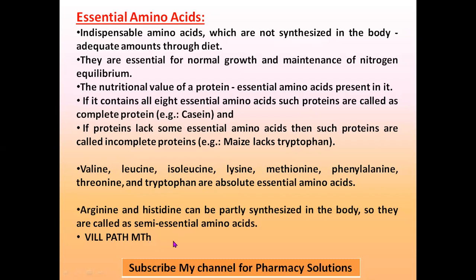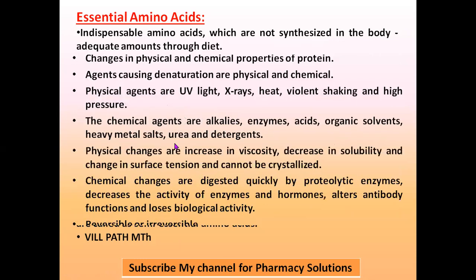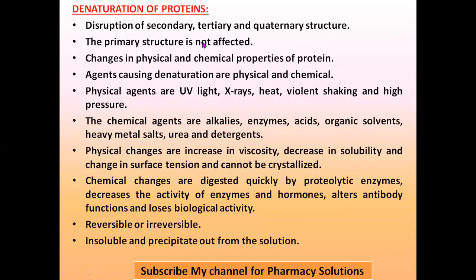That's how the 10 essential amino acids can be remembered. In any form you can remember in your own way. You can remember these 10 essential amino acids, in which 8 are absolute and 2 are semi-essential. And coming to the denaturation of proteins, denaturation is nothing but disruption of secondary, tertiary, and quaternary structure.